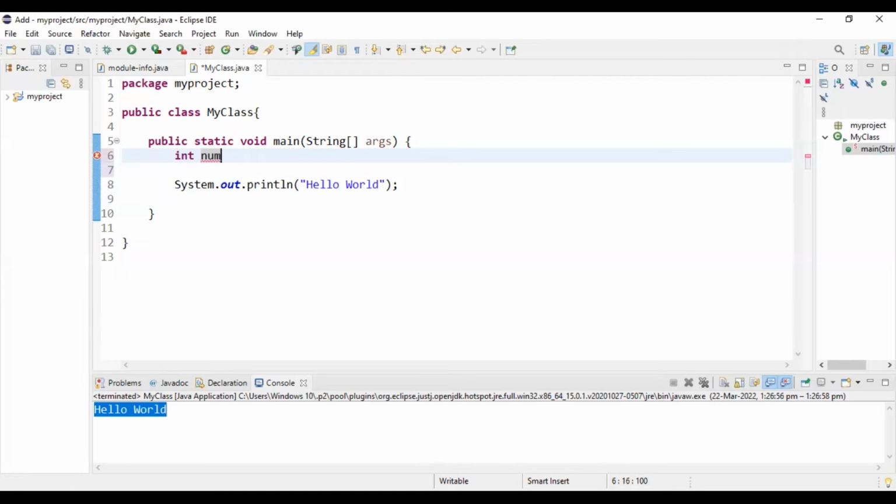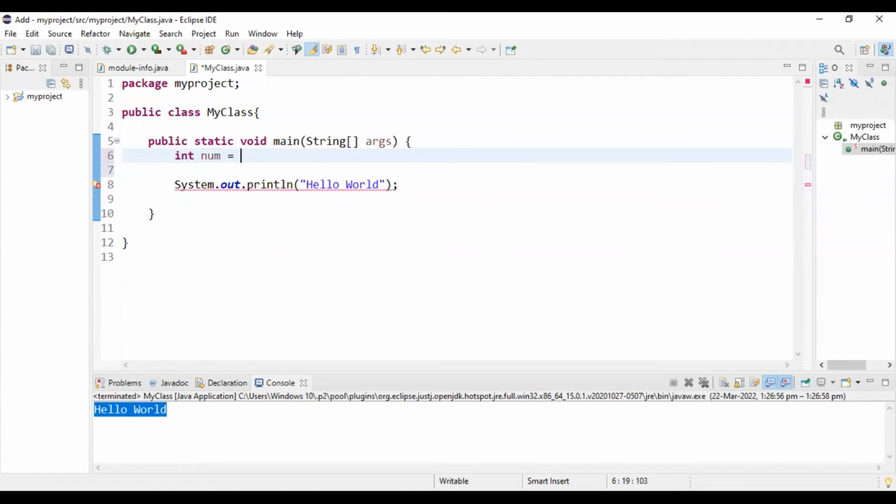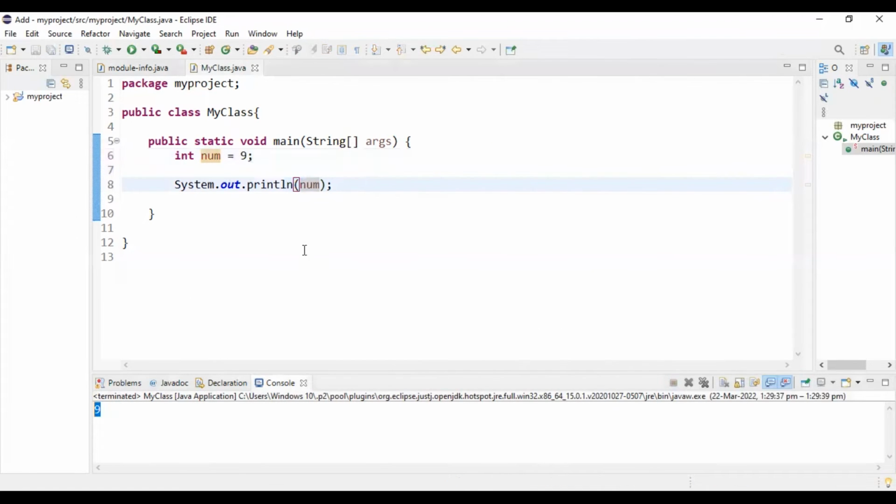For example, if this was not an integer, and instead it was a string, then we must write String, and then we can write any kind of string values. And now we take a value, for example 9, and we have to end this one with a semicolon. Now if we try to print the num value, then we'll see that 9 will be printed. So just running this, we see 9 is printed.